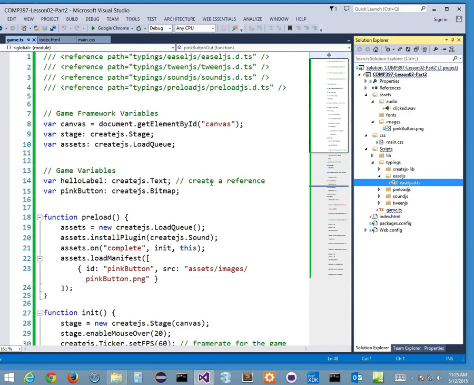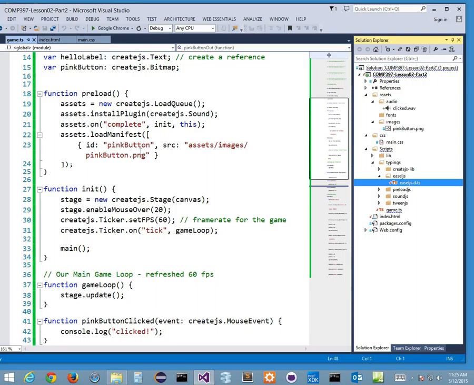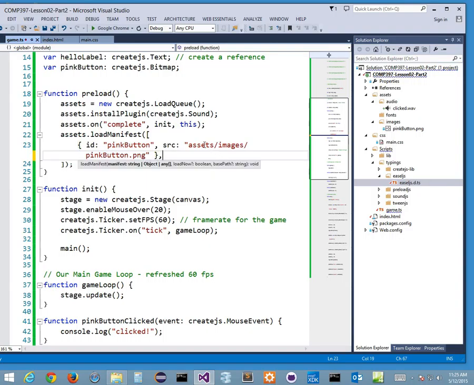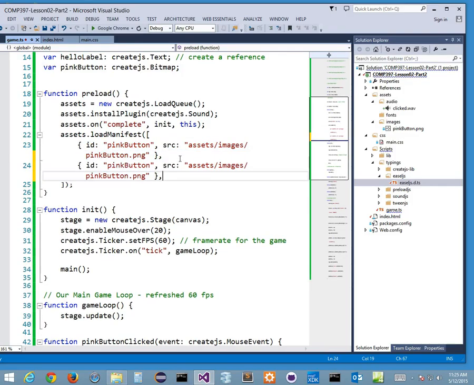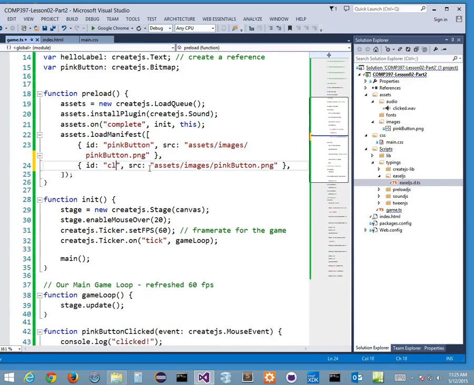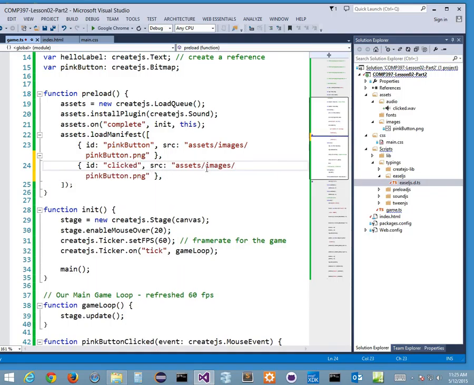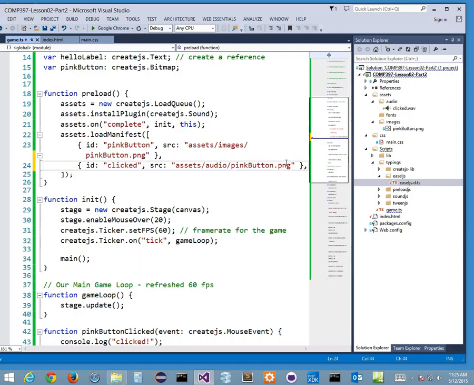Well, my manifest only has one thing, right? If you notice, it has this pink button thing here, and that's not what I want. I want to add in another one. So I'm going to use a comma. I'm going to take this whole line here, copy it, and go in here. Instead of pink button, we're going to call it clicked, and it's going to be assets.audio.click.wave. I'm just defining that, taking away the last comma there, right? And now I've created an alias for my sound that I'm preloading called clicked. All right, cool. Now I want to make it happen.